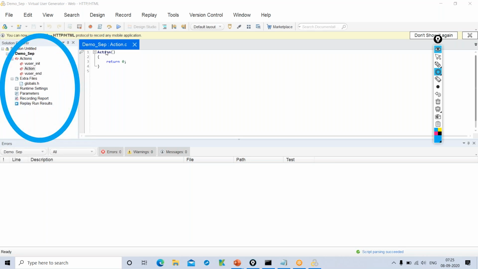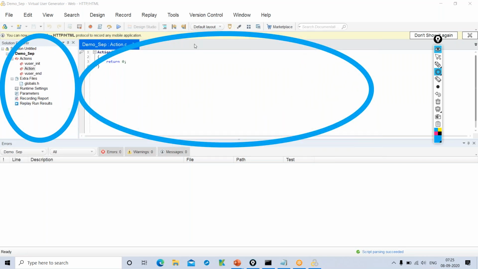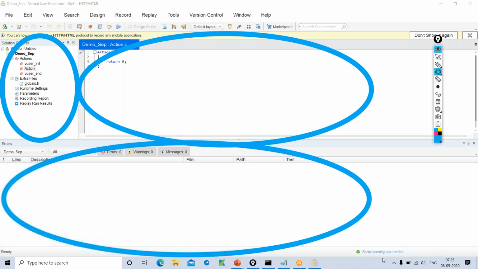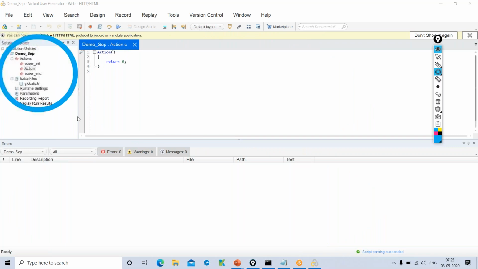This is the Solution Explorer, and this is the code editor where you have to write or generate the script. And these are used for error logs, to validate the logs or errors. For time being, ignore the left hand side's Solution Explorer. We'll discuss everything in detail in our actual sessions. For time being, I'll quickly record.